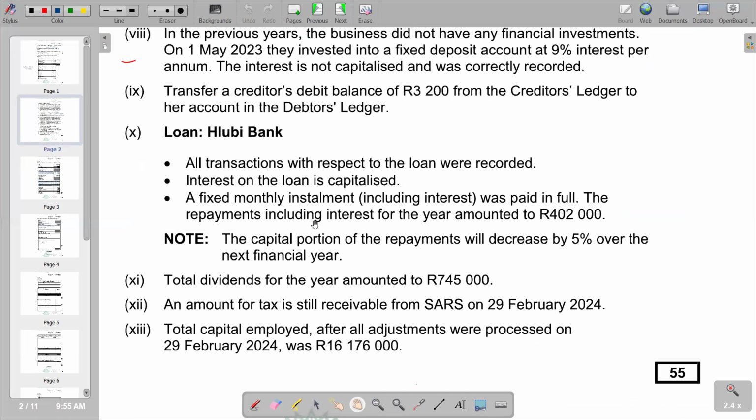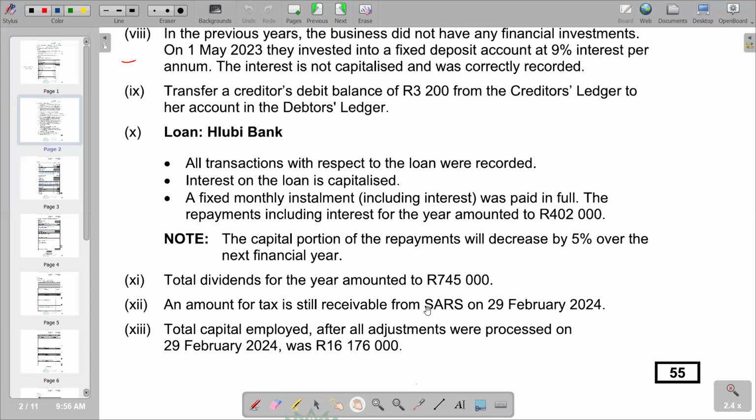Right. We also check for the issue of tax. Tax can be a receivable or a payable. If we paid more in provisional tax payments than the tax amount for the period, we regard that as a receivable.